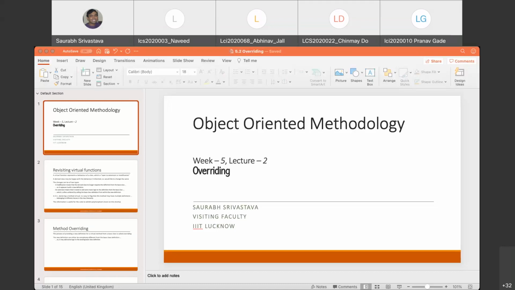What exactly is overriding? What exactly is expected from you to override a function? So let's start from that part.